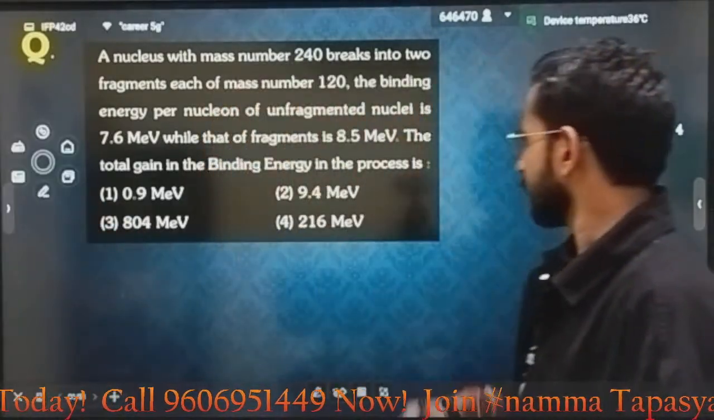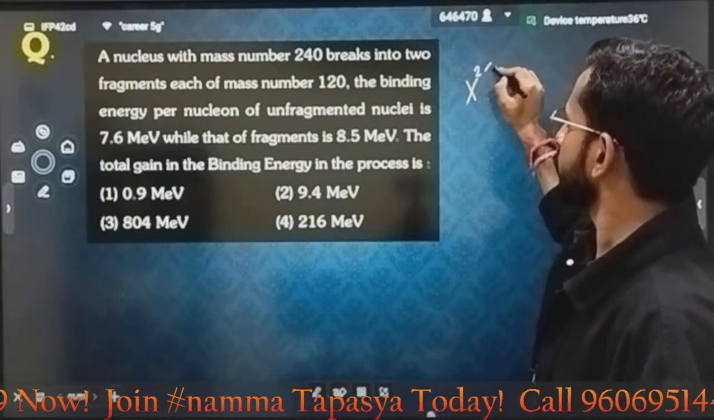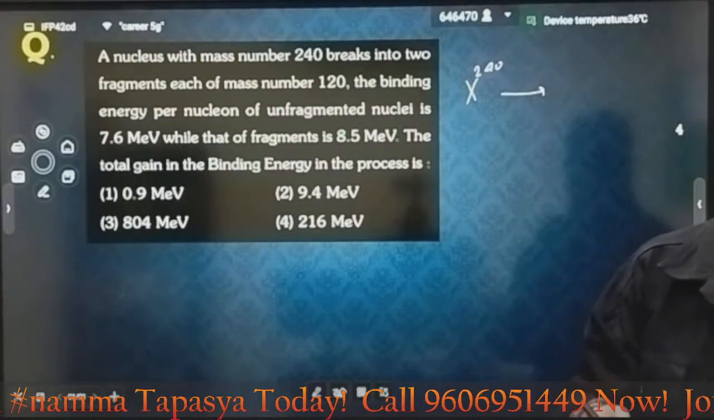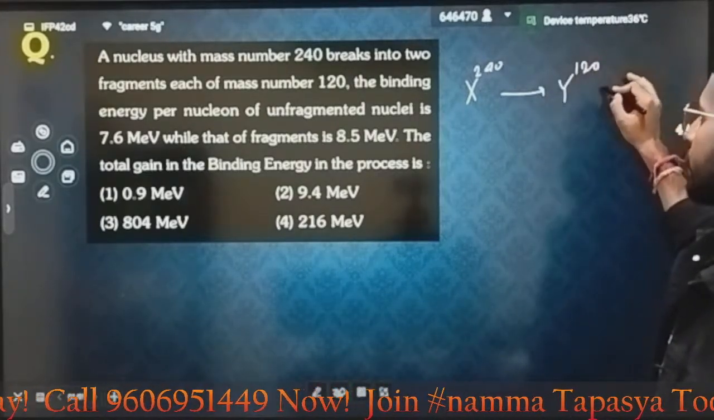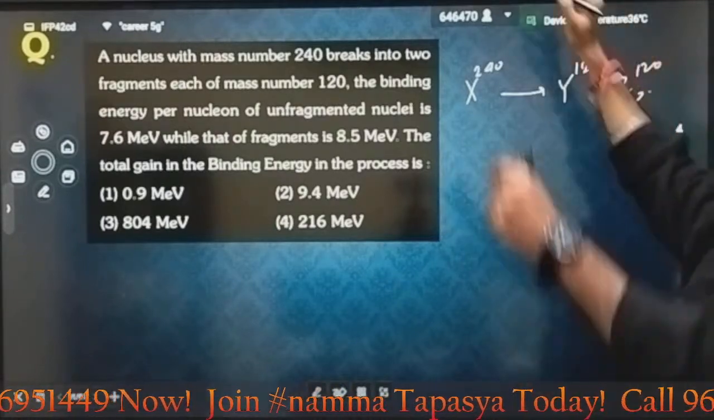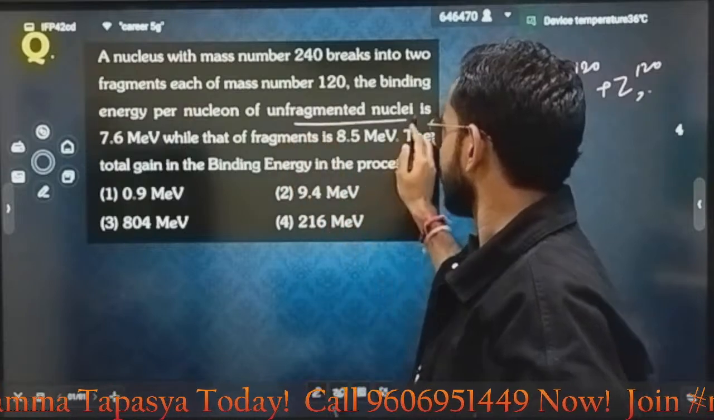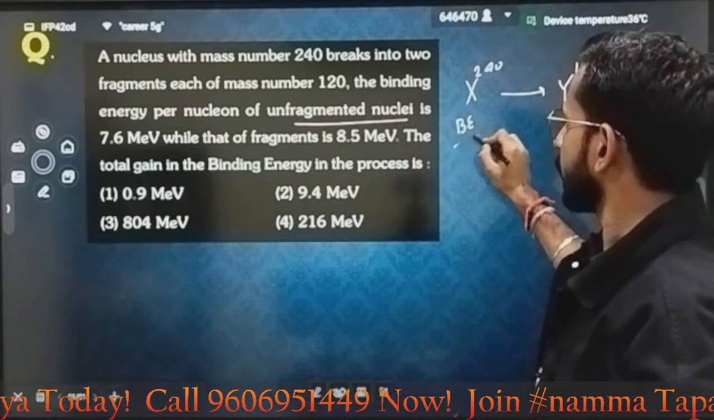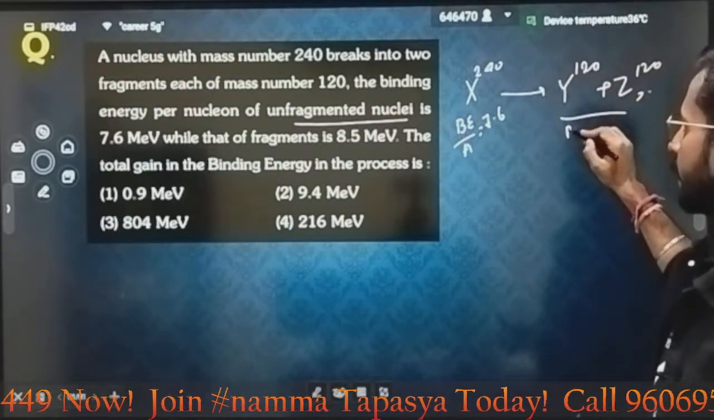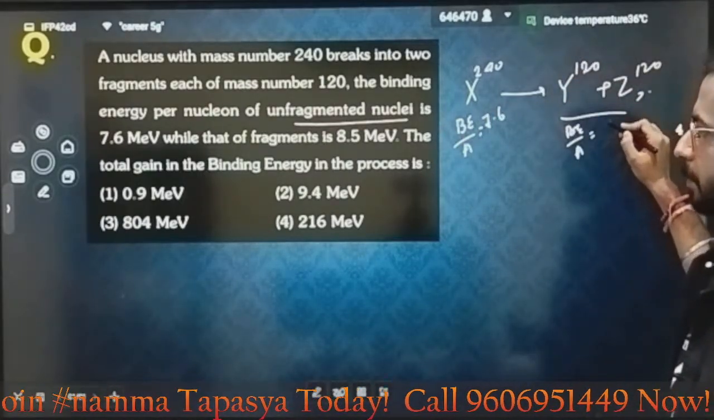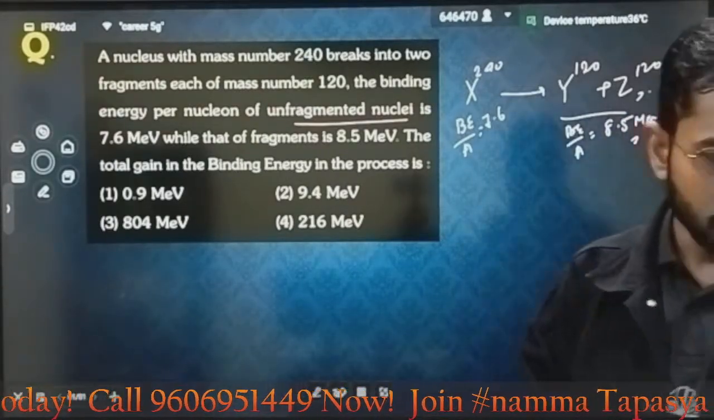If some nucleus X with mass number 240 is split into two basic fragments, Y with mass number 120 and Z also with mass number 120. Now read the question again. The binding energy per nucleon for the unfragmented nucleus was given as 7.6 MeV, and for these two fragments it is 8.5 MeV. Correct? These are the values given.